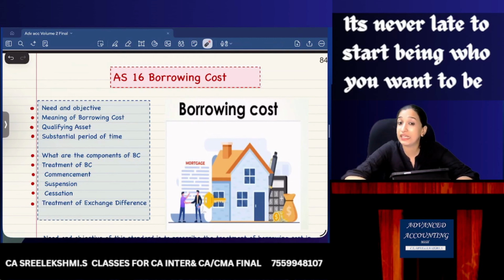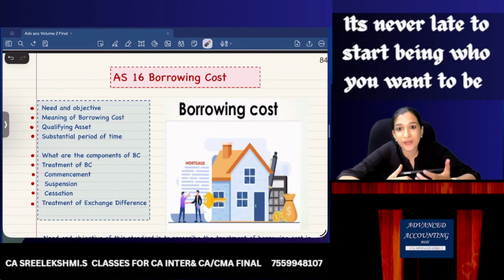Hello dear students, in this video we are going to do AS16 borrowing cost, all provisions, all the study material questions, and all the past paper MTP, RTP questions will be covered. Okay, so starting with borrowing cost.